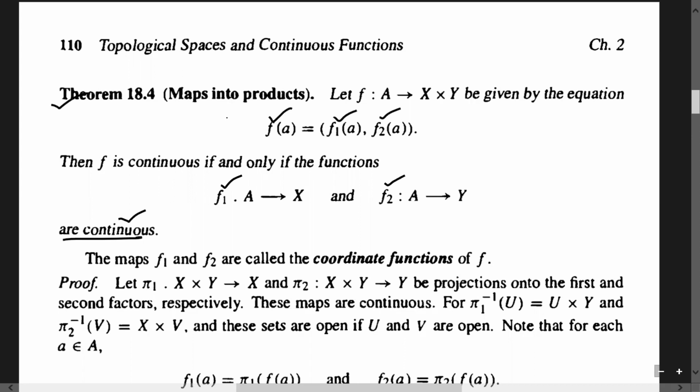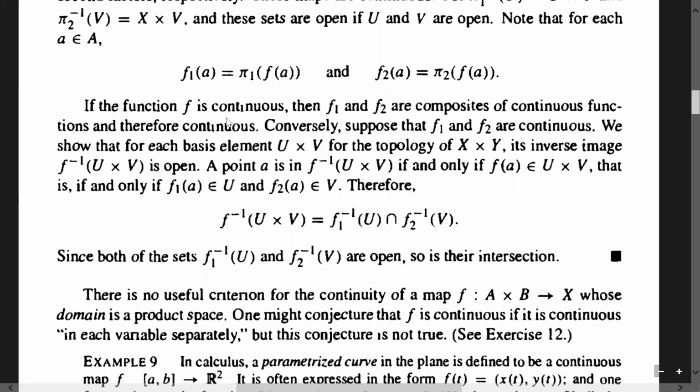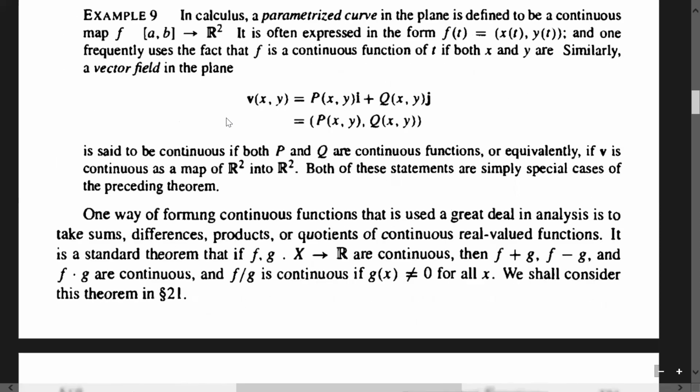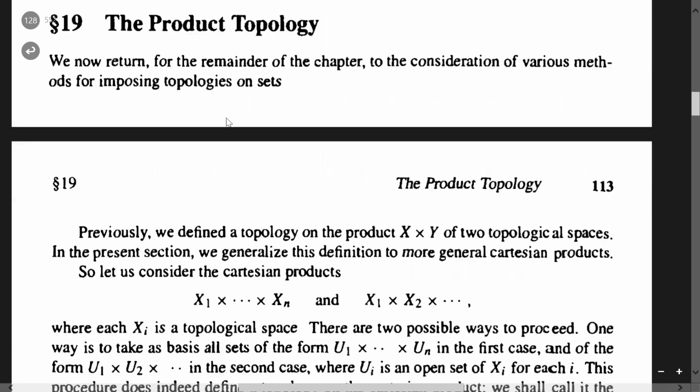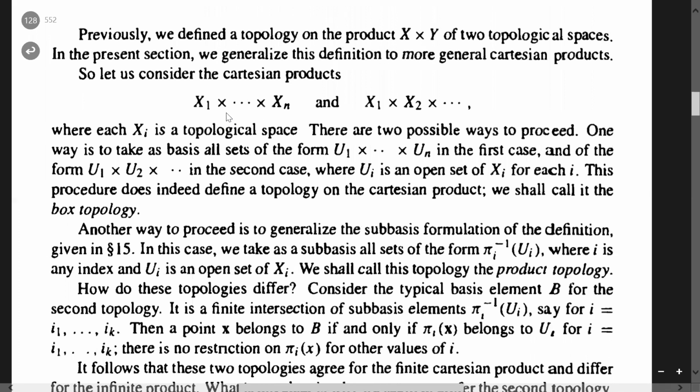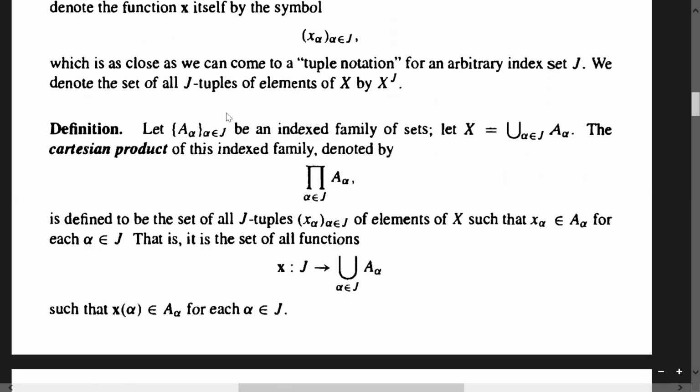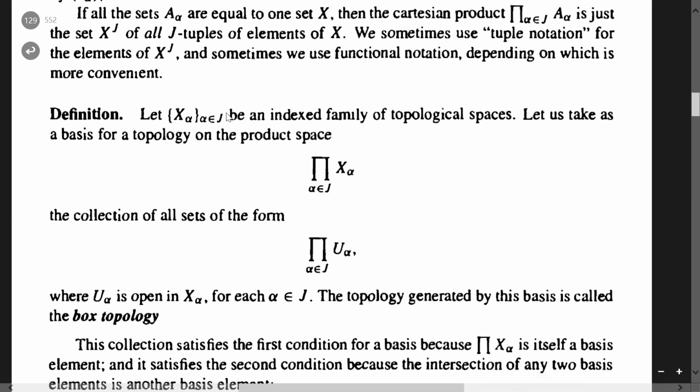But if slot functions are continuous, then we will see that in the product topology it's okay, but in other topologies like the box topology, f need not be continuous, even if f1 and f2 are continuous. So later on we will generalize this to arbitrary products, and we will do all the results. ठीक है ना? तो वो रिजल्ट हम अभी आगे देखेंगे. अभी मैंने वहाँ यूज कर लिया है, but we will do it one by one in detail. For that I need to come to product topology again. Product topology के basis और ये सब कैसे generate करना, ठीक है ना? ये इसको revise करना.